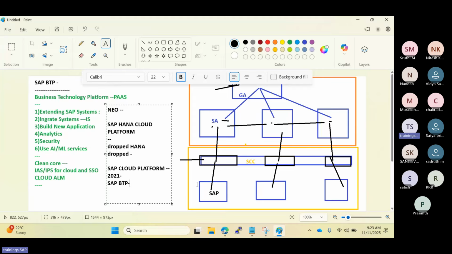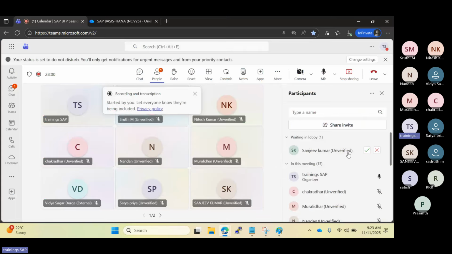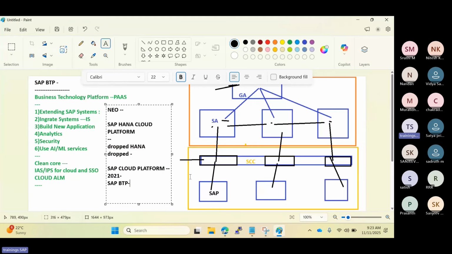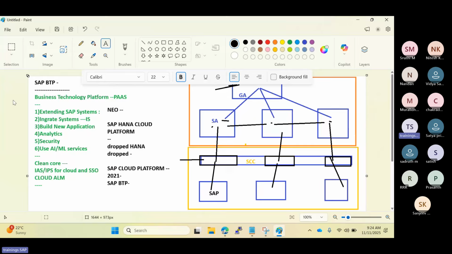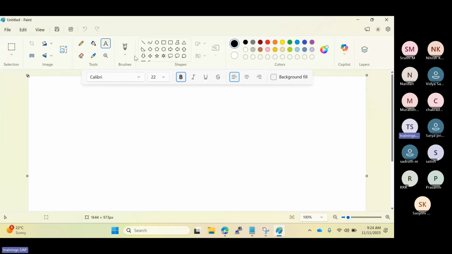Some services we can use for innovation and development. So we can use the BTP related services for many purposes here, right? It's a portfolio of SAP services. That's why they have categorized all the BTP services and solutions into 5 main pillars.